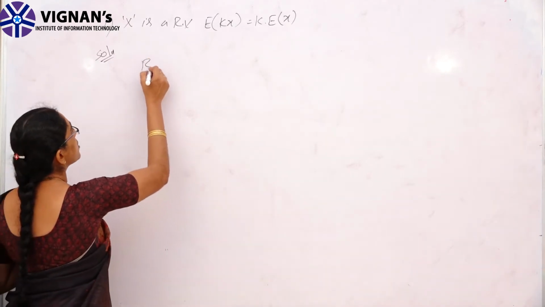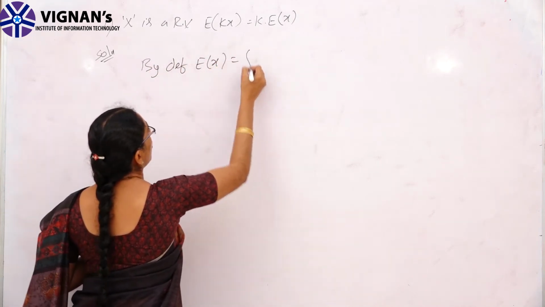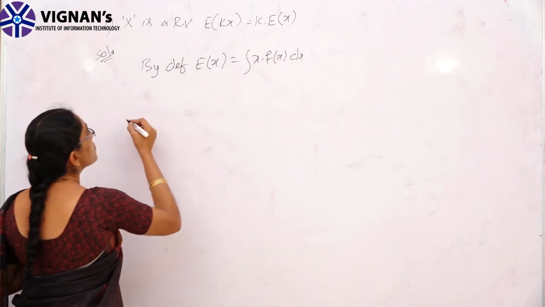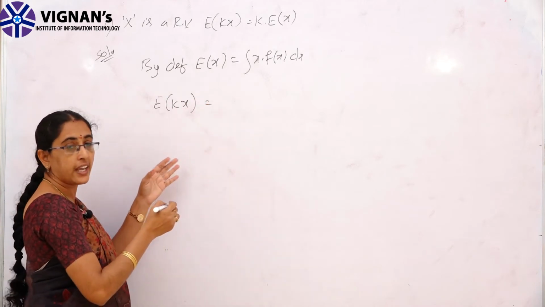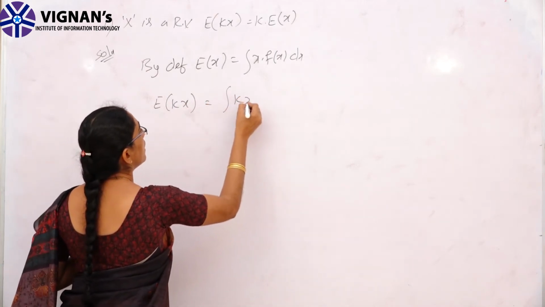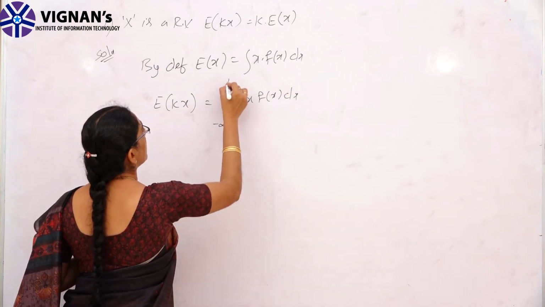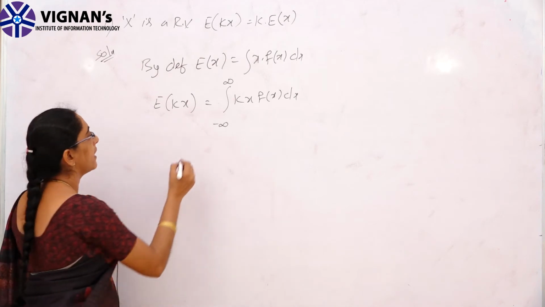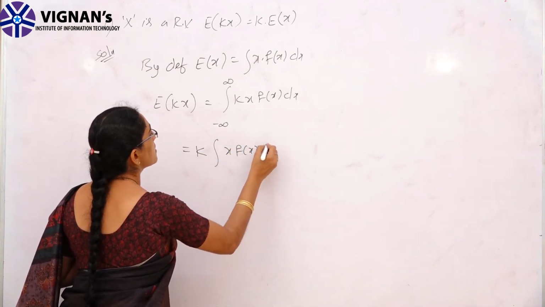By definition, what is expectation of x? It is the integral of x into f of x dx. So, expectation of kx is equal to the integral of kx into f of x dx, where the integral is from minus to plus infinity. When k is a constant, we can express it as k into integral x into f of x dx.